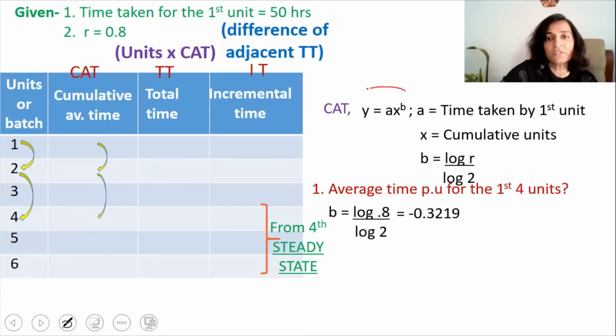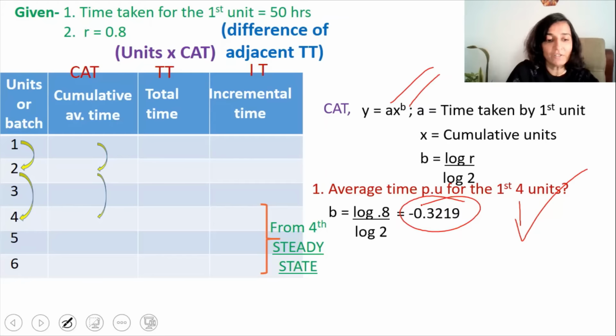Now we will use the formula y is equal to ax the whole raised to b to find out the cumulative average time for the first 4 units. So a is the time taken for the first unit, that's 50 hours. x is nothing but 4 units. And b we have already found out as negative 0.3219.